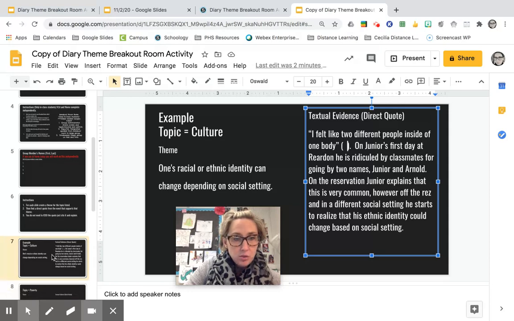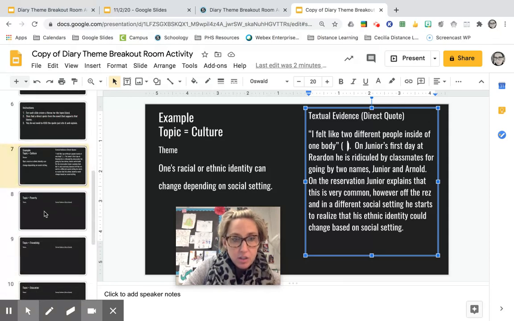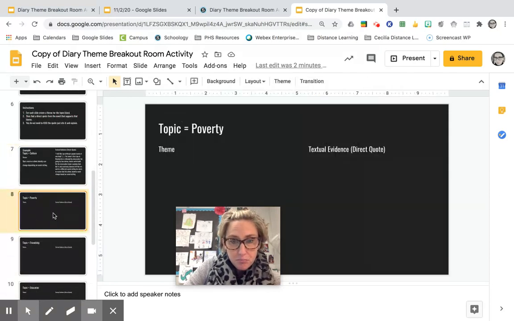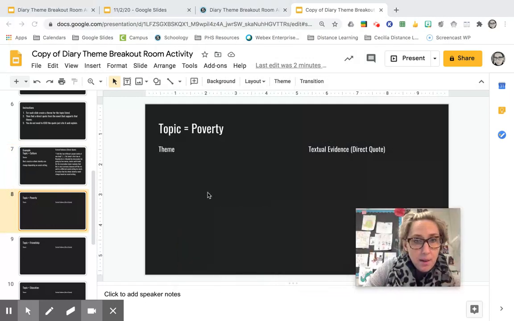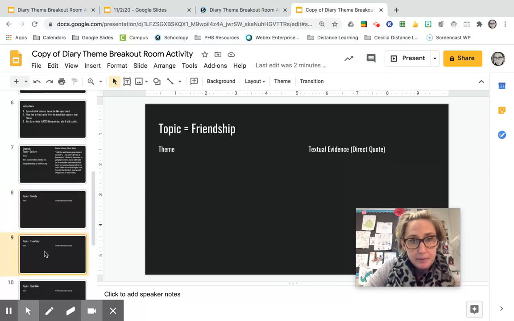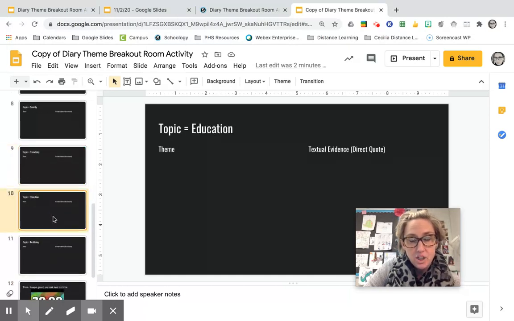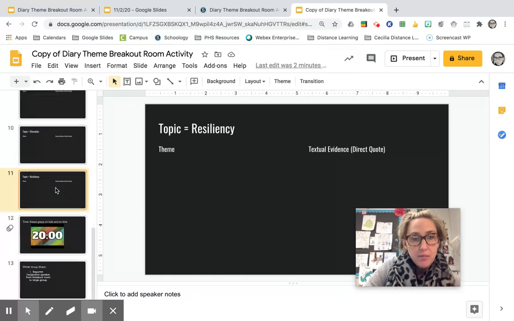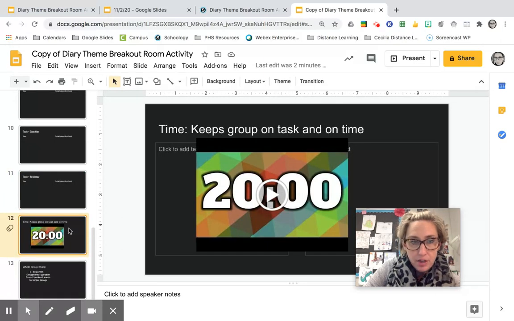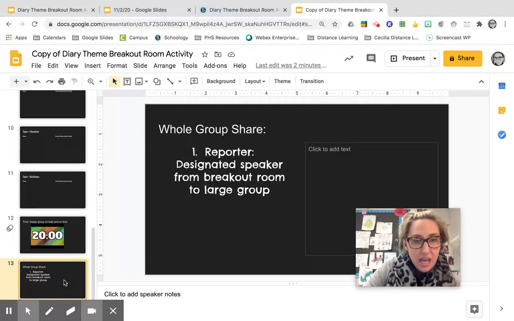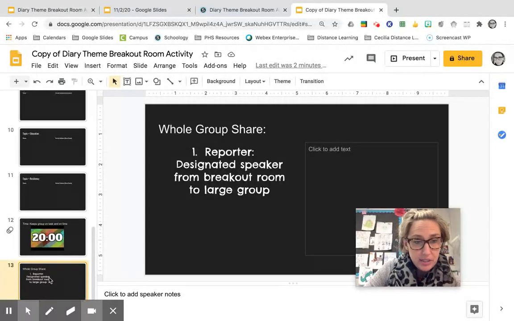And you're going to do that for 4 different topics. So you're going to use what you have read so far, and you're going to think about a potential theme based on the topic of poverty, friendship, education, and resiliency. And then you're going to have a piece of textual evidence for each one of those. My kids in class are going to have 20 minutes to collaborate on this together, but you guys can take your time, right? It's not due until tomorrow morning. And then my kids in class are going to do a whole group share, which again, you at home are not required to be taking part in.